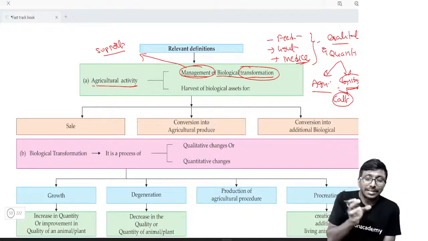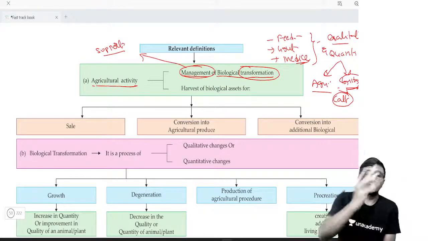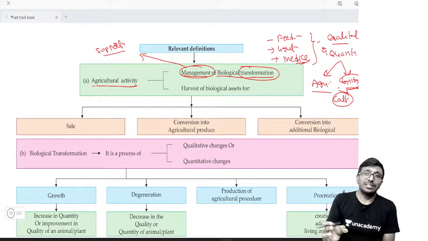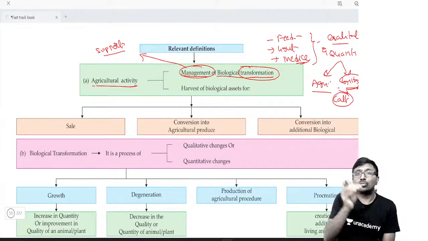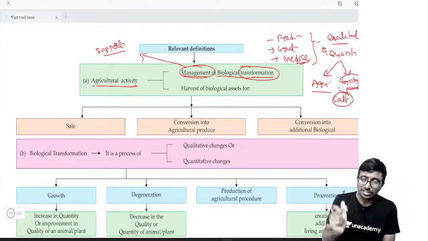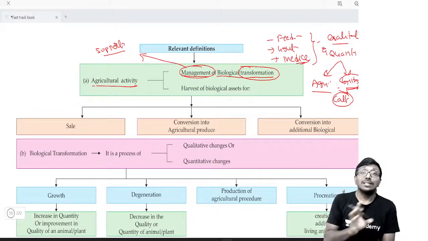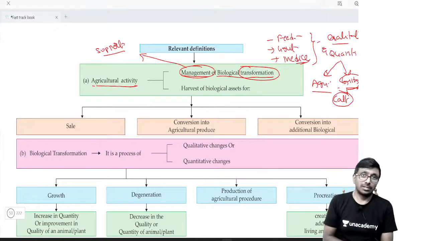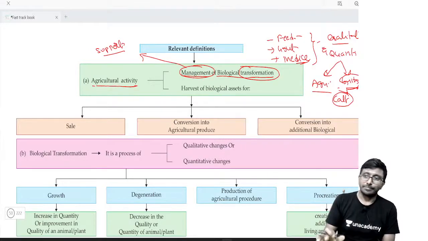So what does management mean? We are trying to help the natural process which is going on. Once you pluck the tea, then make tea leaves, then make tea powder, that is not a natural process, that is a machine process. That's why it is not part of Ind AS 41. Hope you got it.